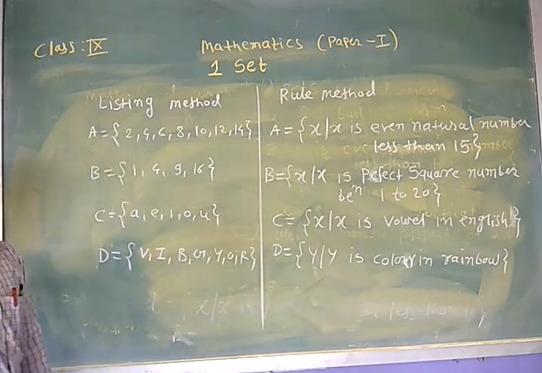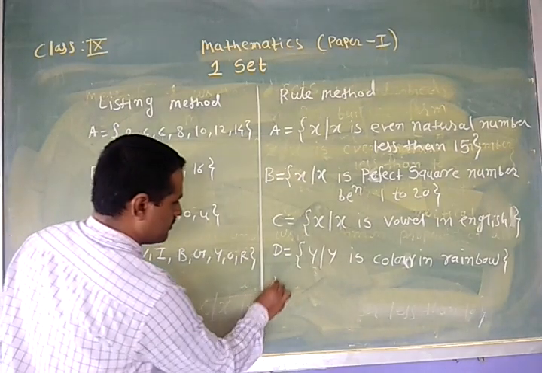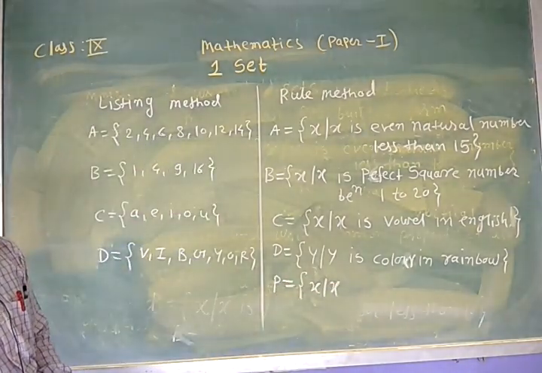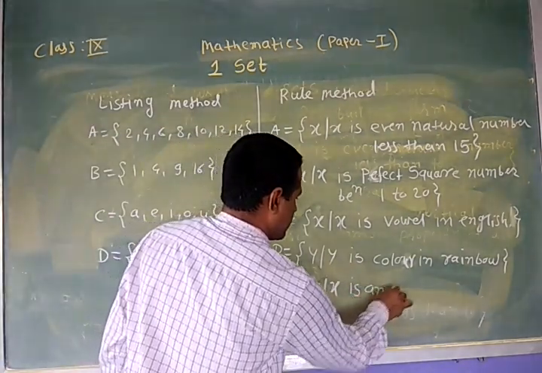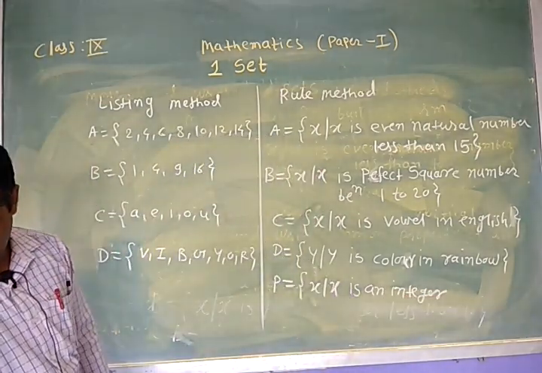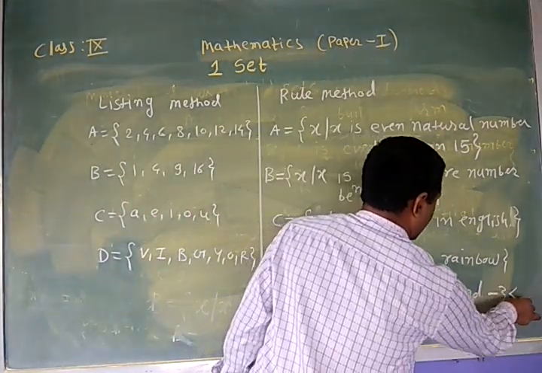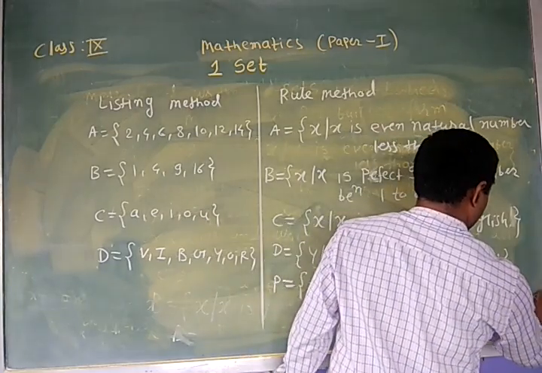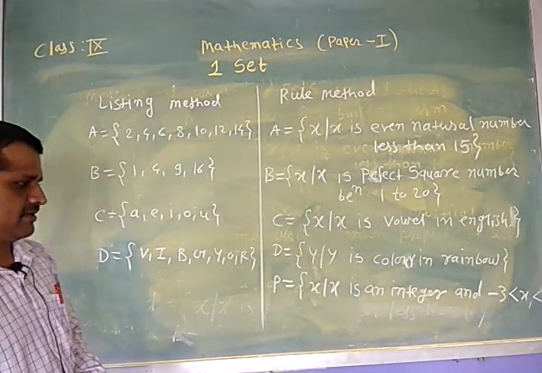Then next, here P is equal to X such that X is an integer and minus 3 is less than X is less than 3.